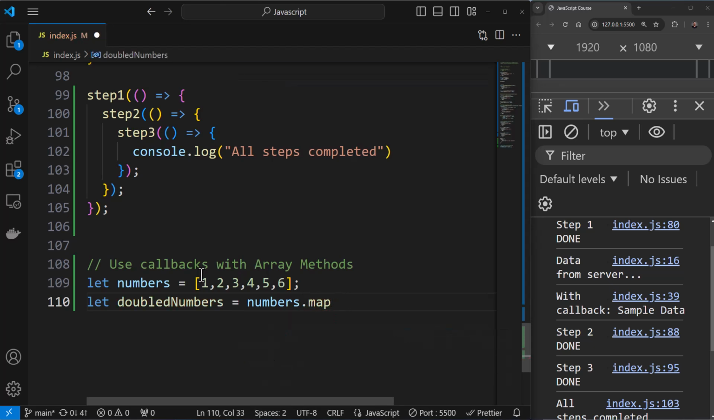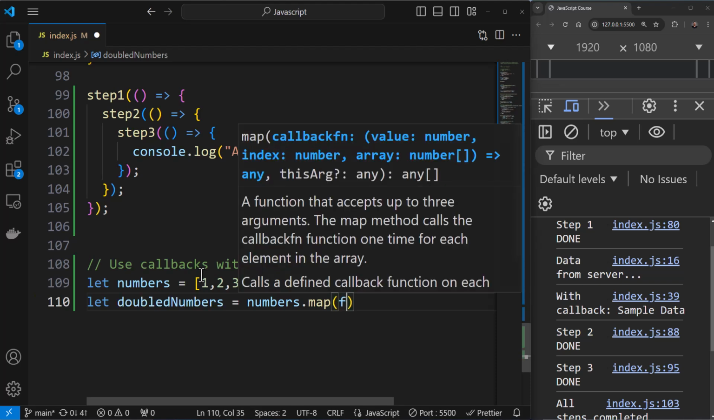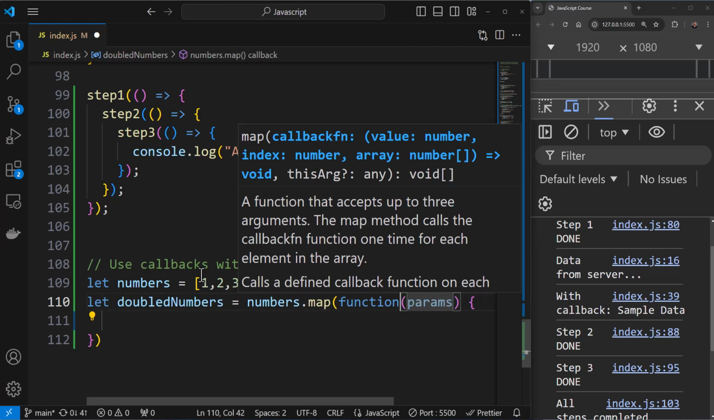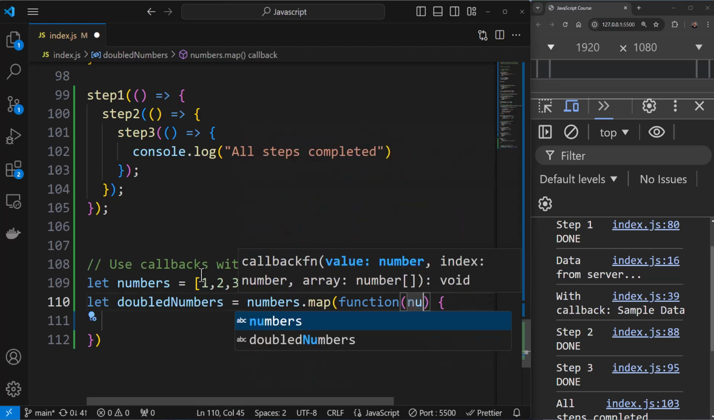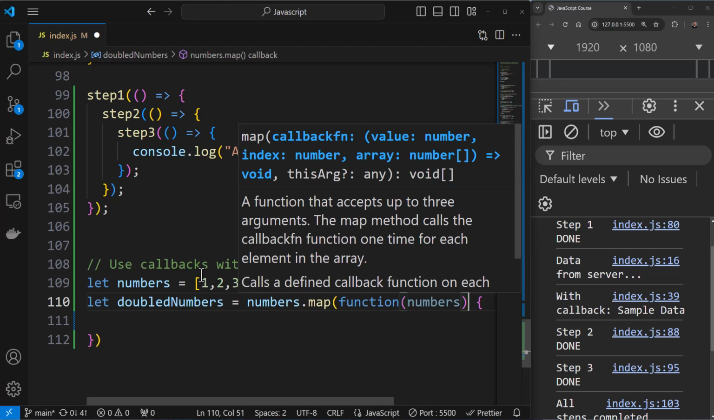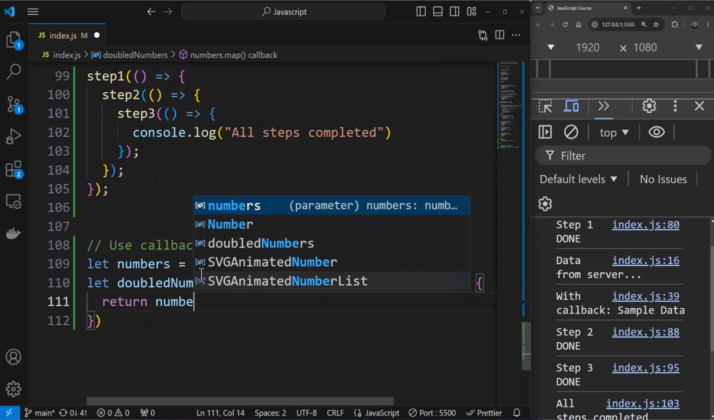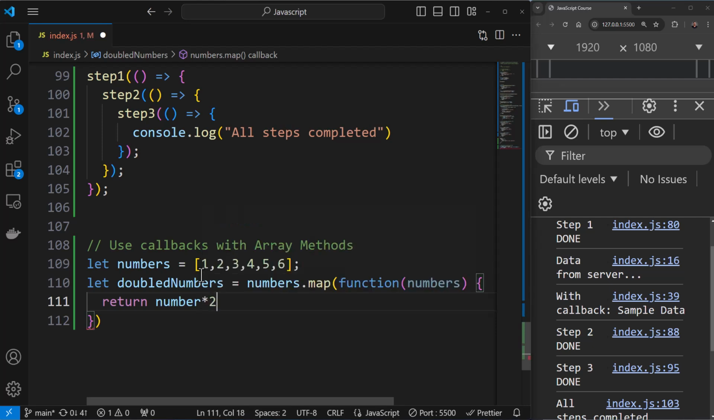Okay, so I'll have map over here, and here I can say function. Okay, so I'll have a function statement. This won't have a name. You can even create a function using arrow functions. Okay, but I'm doing it this way, and you can say return numbers into 2, something like this. So you are just doubling the number over here.